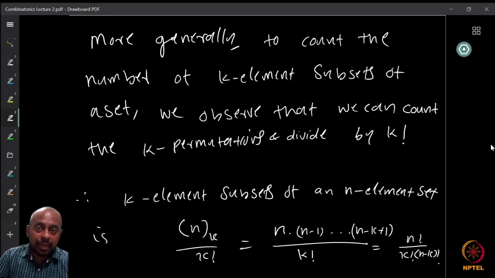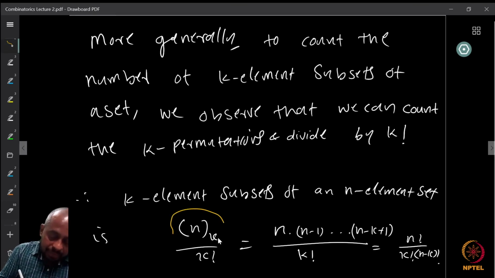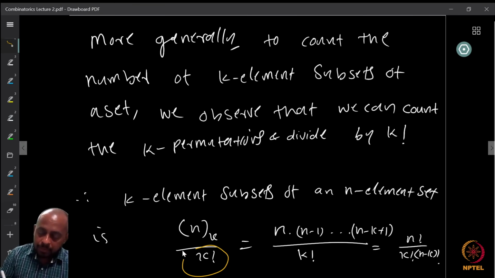So to count the k element subsets, I can just use this, right? So first count the thing that we already know how to count, the k permutations, and then divide by k factorial. So we have the k permutations here, which is P(n, k), and then I divide by k factorial. So I get n factorial divided by (n minus k) factorial, divided by k factorial.